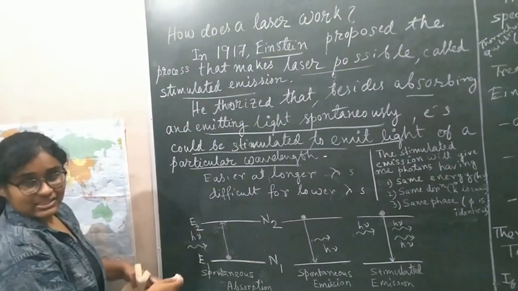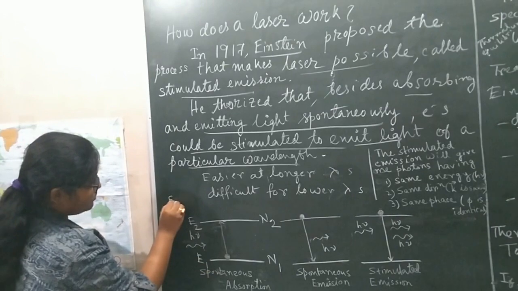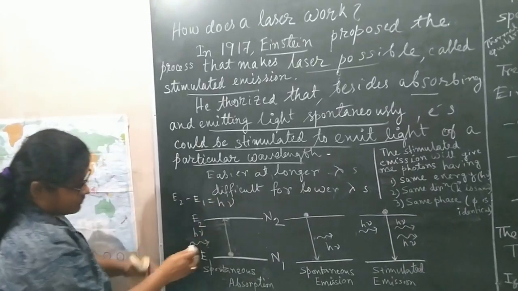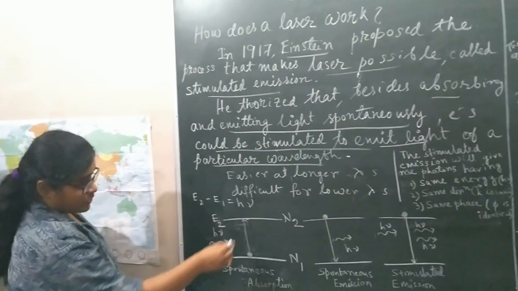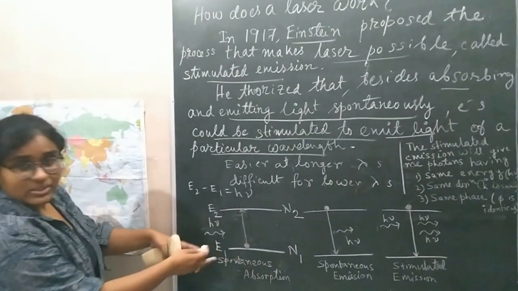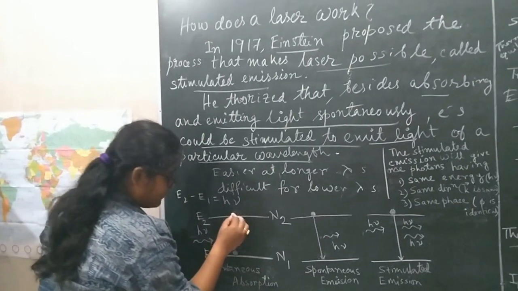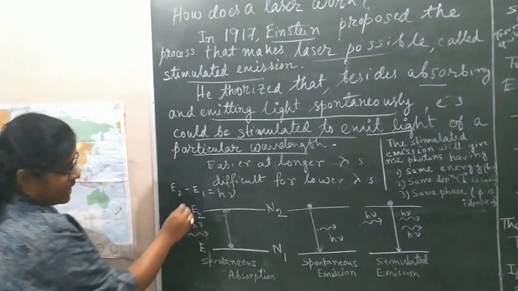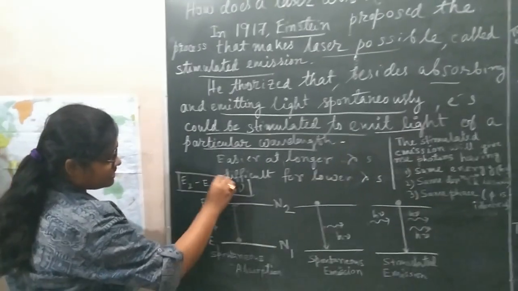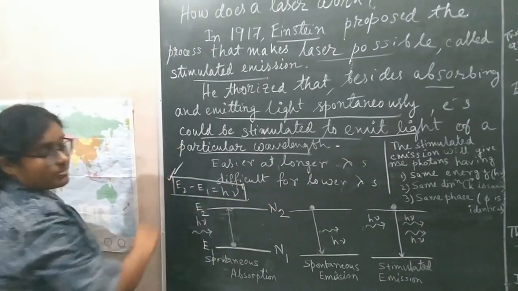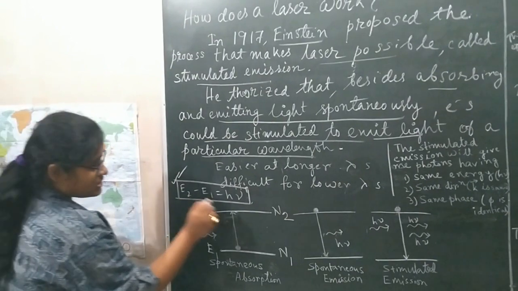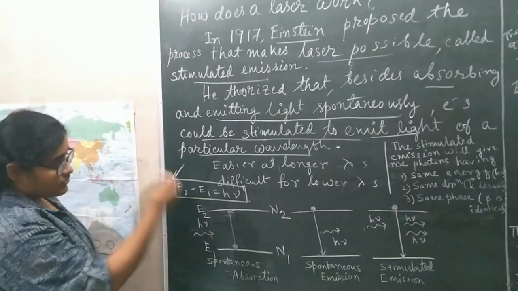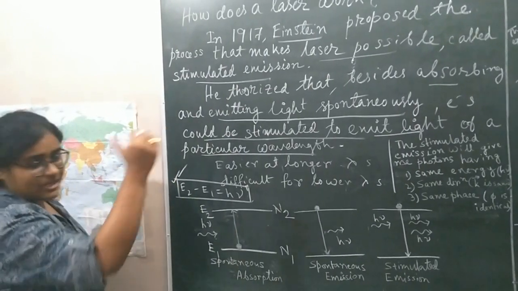Whenever light is incident, if the energy difference E2 minus E1 equals h nu, the energy of the incident light, the atom can absorb the light and get excited up to the state E2. This quantization of energy is Max Planck's hypothesis. So this is the basic physics behind the laser, and the discoverer is Max Planck.